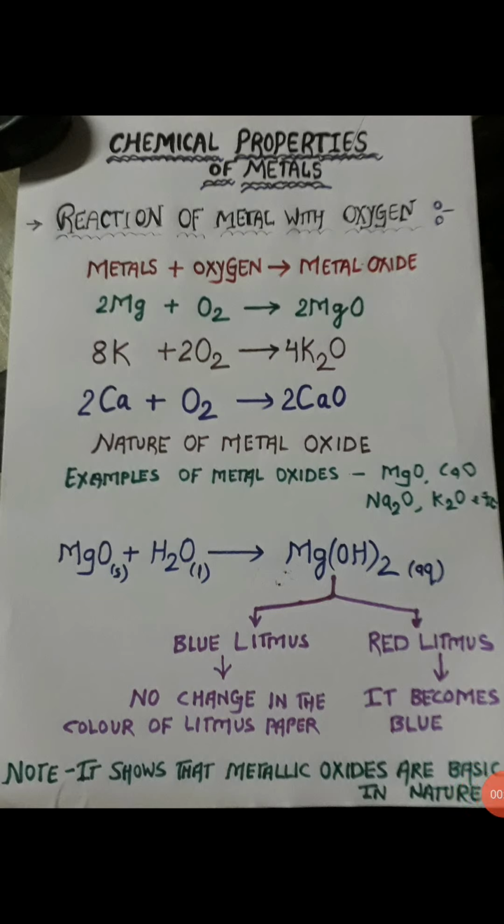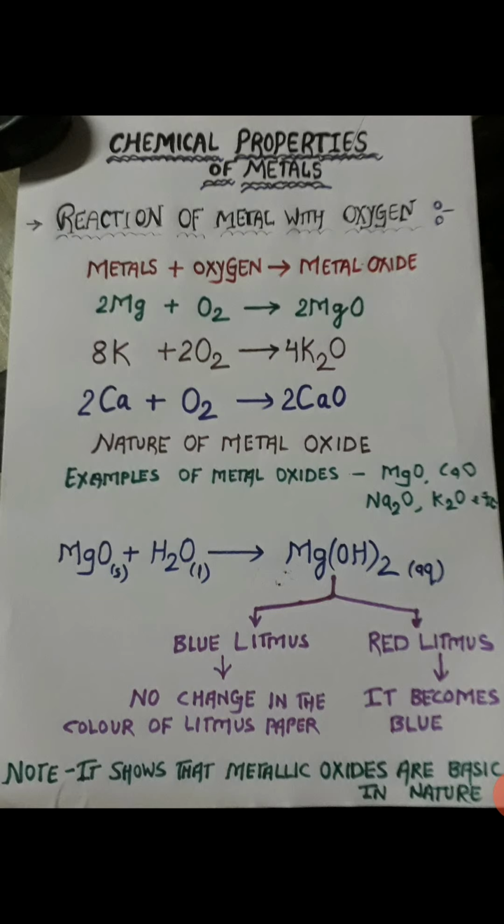The first chemical property of metal is reaction of metal with oxygen. When metals react with oxygen, it forms metal oxide. Like when magnesium burns in the presence of oxygen, it forms magnesium oxide. When potassium reacts with oxygen, it forms potassium oxide. And when calcium reacts with oxygen, it forms calcium oxide. Students, these all are metallic oxides.